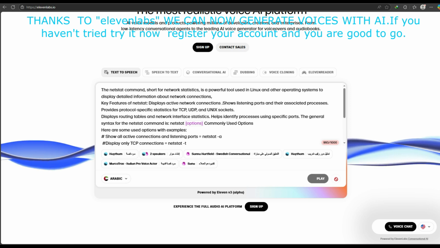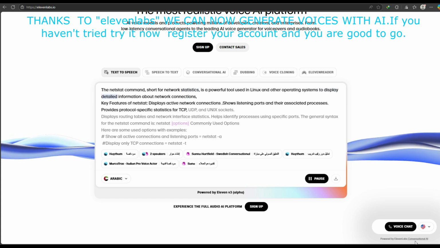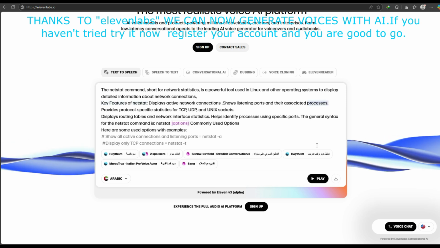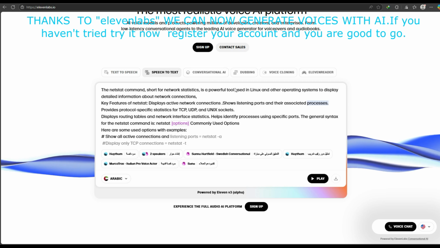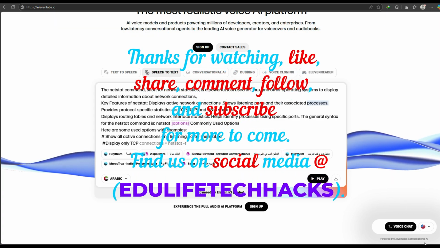11 Labs AI voice generator allows creators to produce professional voiceovers and natural sounding speech in multiple languages with just a few clicks. Artificial intelligence has transformed the landscape of voice technology. AI text to speech allows content creators, educators, and businesses to produce lifelike audio content in just a few clicks. But how do modern AI voice generators